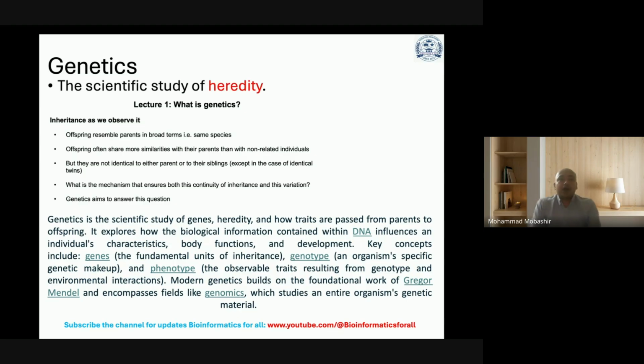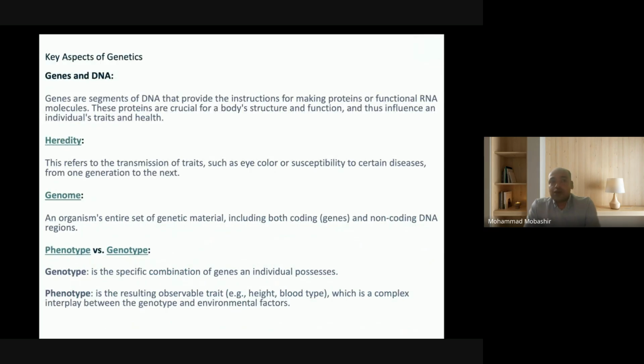Now, as we understand, the scientific study of heredity is genetics. Offspring resemble parents in broad terms, and genetics is the scientific study of genes, DNA, genotype, phenotype, and, in modern days, genomics. Now, what are the key aspects of genetics which you need to know?